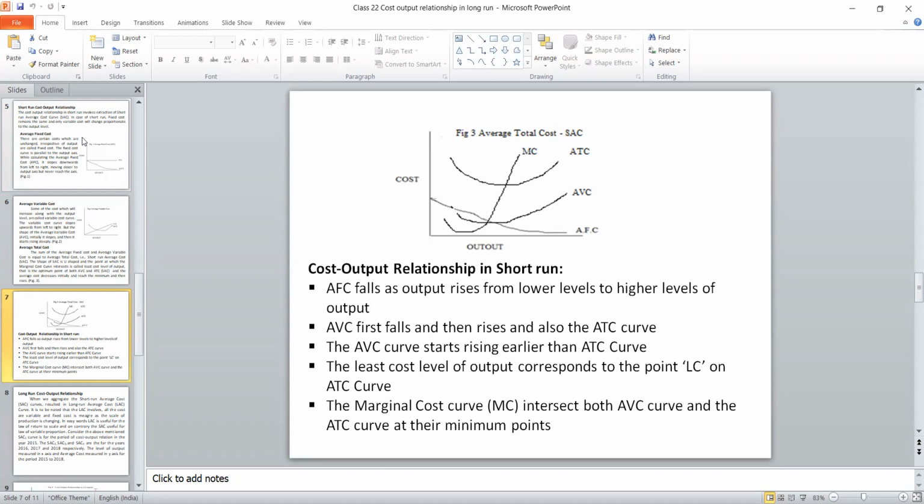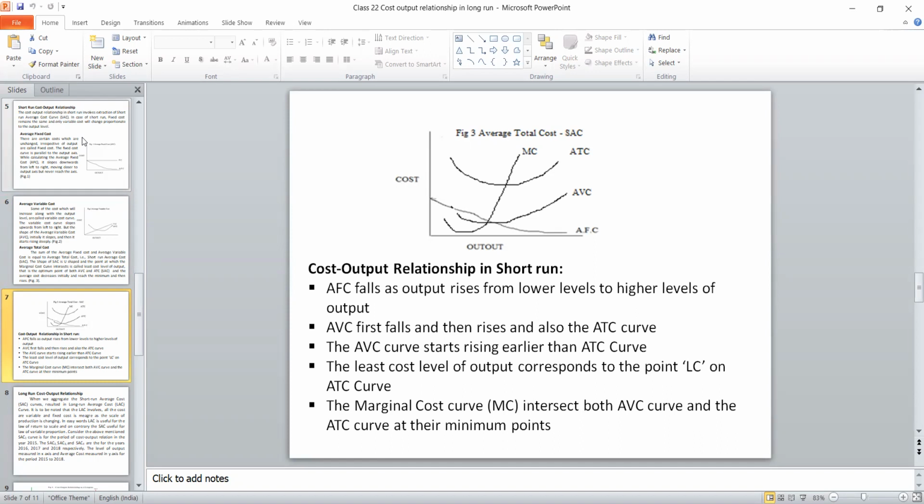AFC sloping downwards, AVC is a bowl shape. When we add these two, we can get ATC, that is average total cost. When you draw a MC curve, it intersects both AVC as well as ATC.